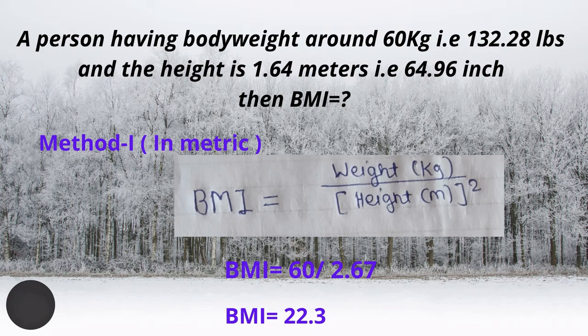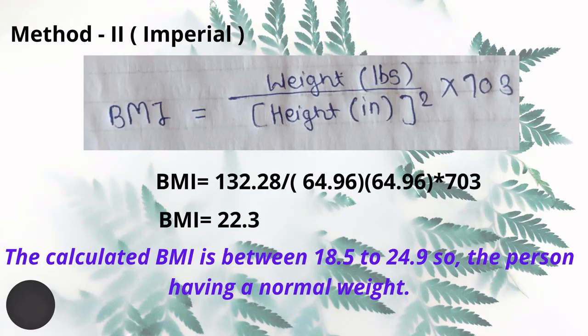Then the other method for calculating BMI, method 2, imperial units. BMI is equal to weight in pounds divided by height in inches squared into 703.